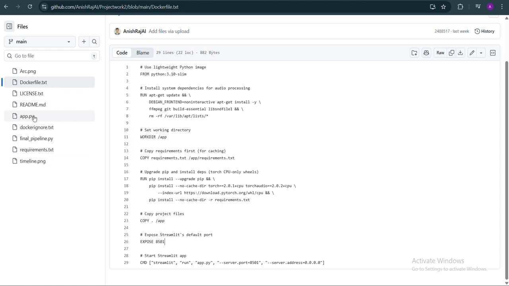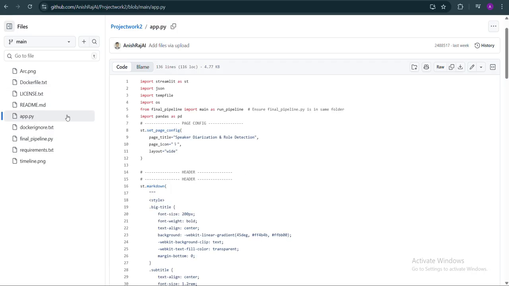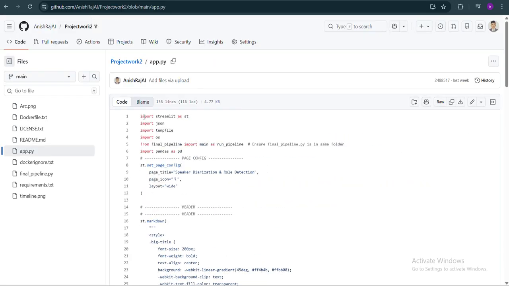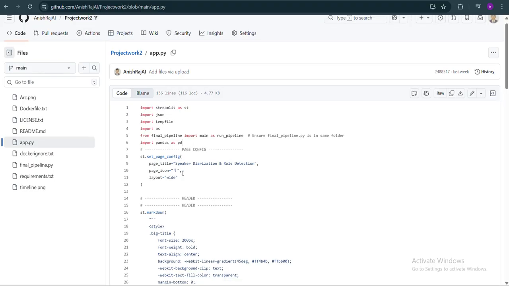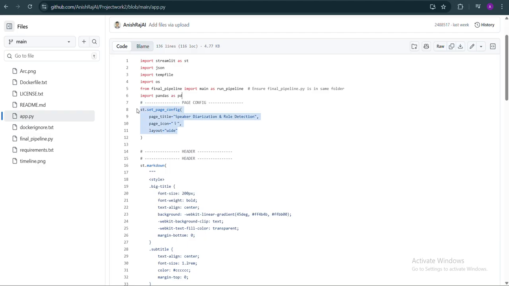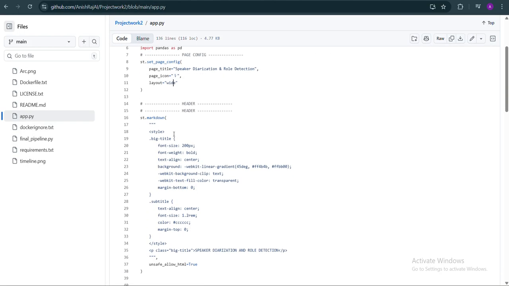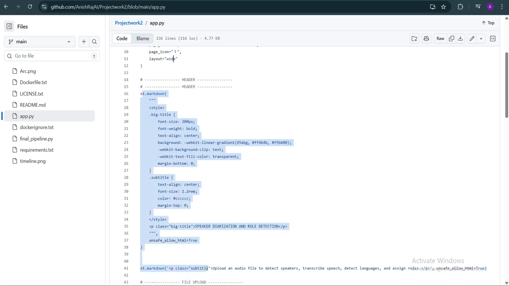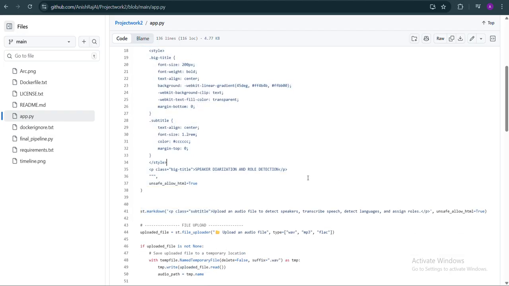And what else? App. Yeah, app.py. This is fully in the form of Streamlit files for a user-friendly web interface. This part is for importing the necessary libraries for the project. It is for the page configuration: the page title, page icon, and the layout will be wide. And here it's the same as HTML and CSS. We are using the font size, weight, text align, and other things, and the markdown for uploading the audio file, text, speakers, and things.